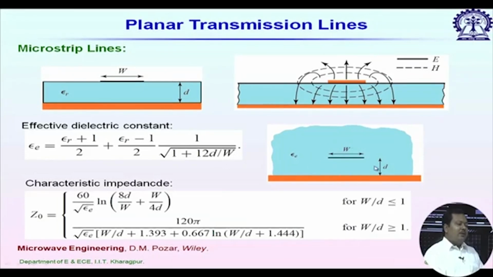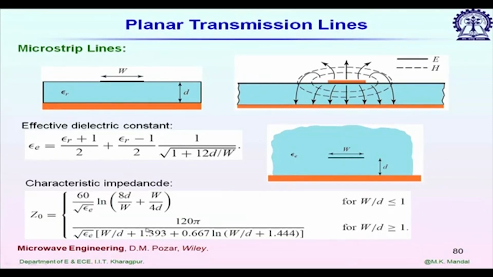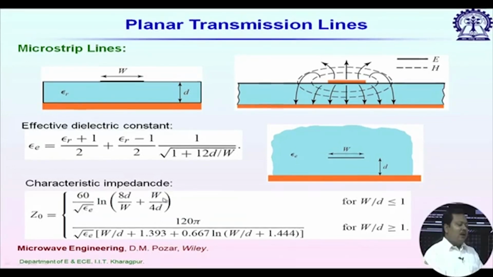The characteristic impedance of the microstrip line Z naught, for W by D less than or equal to 1, you can use this first formula. So, if you know the thickness of the dielectric, the width of the strip and the effective epsilon E, then we can calculate Z naught from this expression, and when W by D is more than 1, we use the second closed form expression. So, what we see from both of these expressions, for a given thickness, if we increase W, then what will happen? Characteristic impedance will decrease.